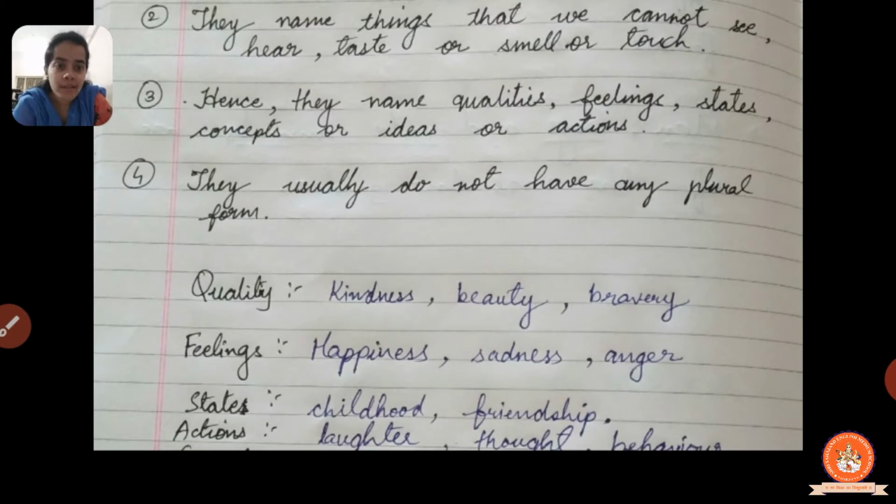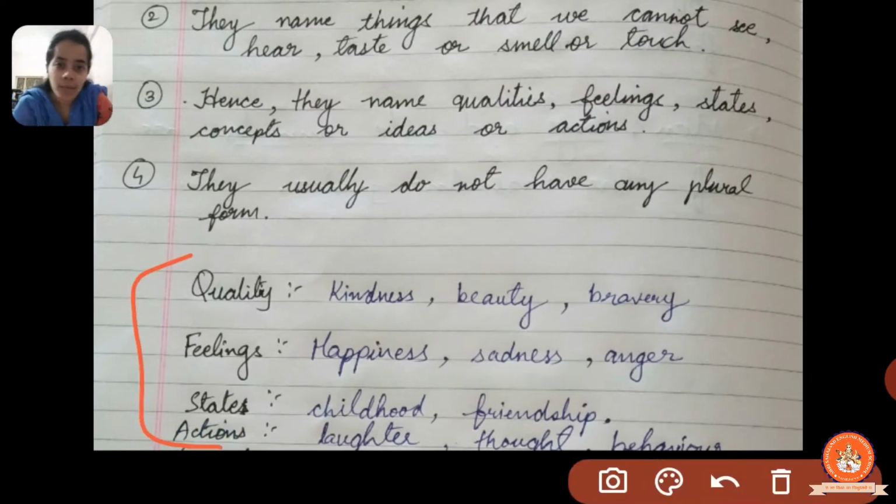So all these things describe and tell us about the abstract noun. All right, these are the examples which we saw over here. You have to remember that nouns like kindness, beauty, bravery show us the quality, right? Words like happiness, sadness, and anger show us a type of feeling, right? And words like childhood, friendship show us a state. Okay, and words like laughter, thought, behavior, or crying show us the type of action. So all this refers to the abstract noun, right?